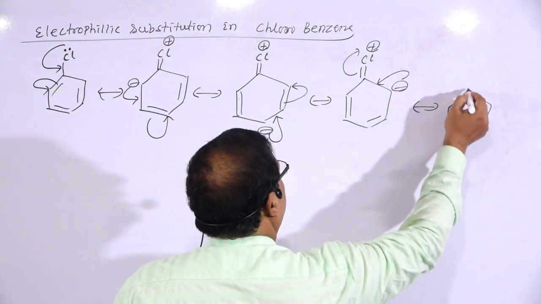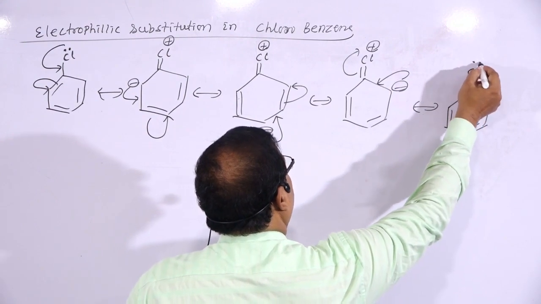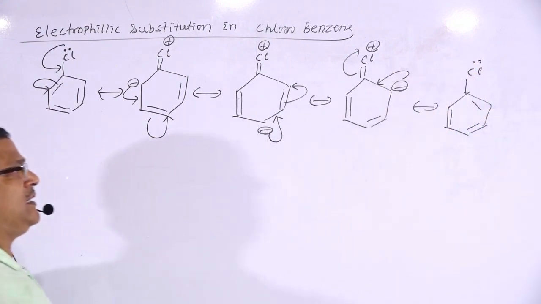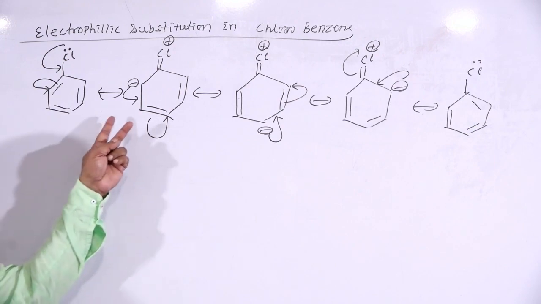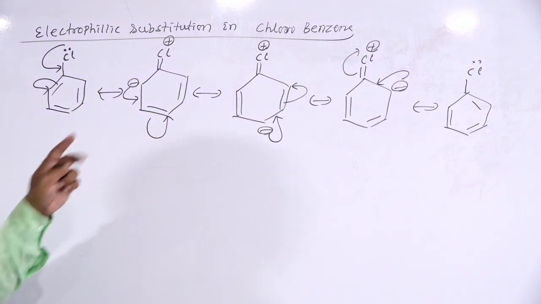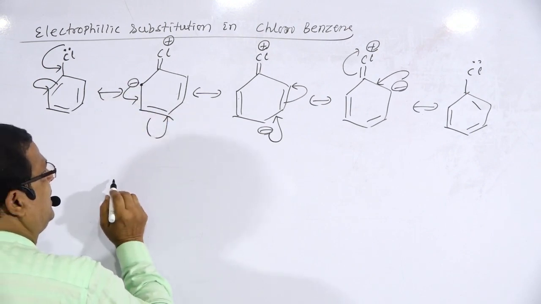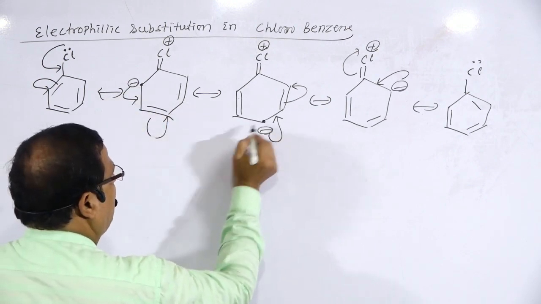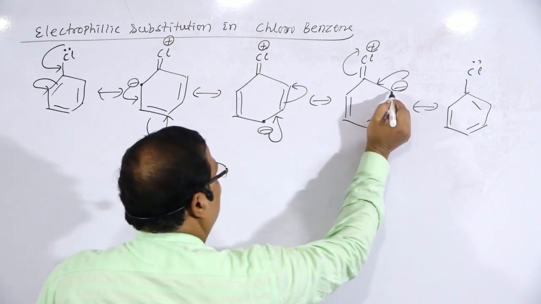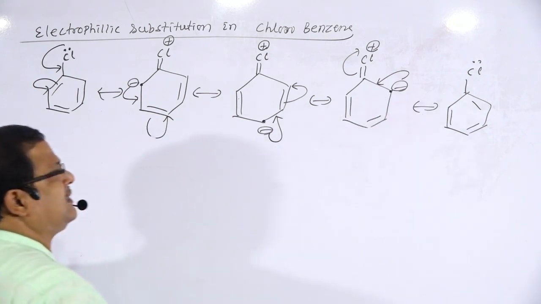So these are the resonating structures taking place in chlorobenzene. If we analyze the electron density in the benzene ring, the ortho position acquires negative charge, the para position acquires negative charge, and the other ortho position acquires negative charge.